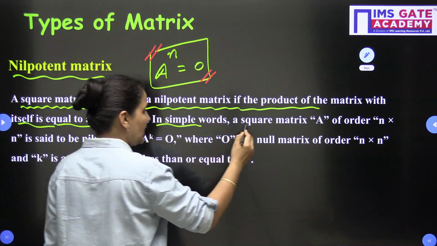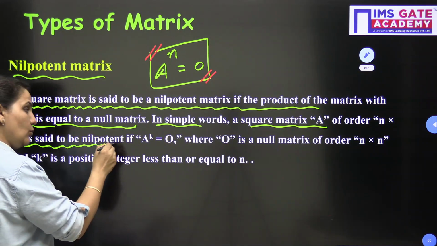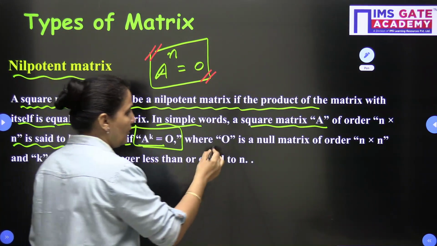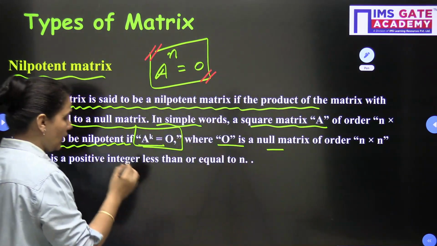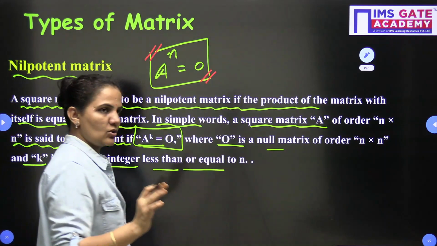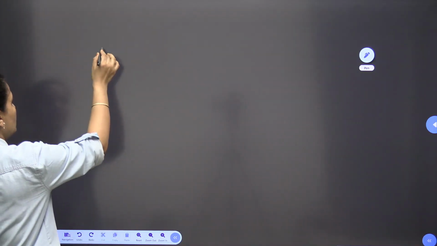Okay. In other words, we can say a square matrix A of order n cross n is said to be nilpotent if A to the power k is equals to 0, where 0 is a null matrix of order n cross n and k is a positive integer less than or equals to n. Okay, so if you want, we can write down one more thing related to this.